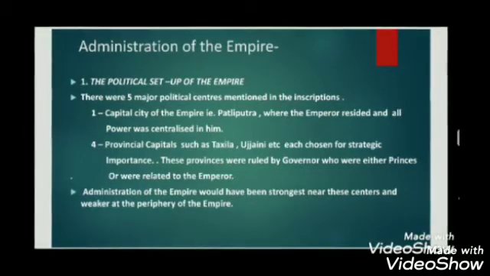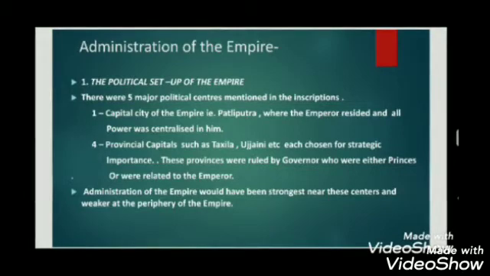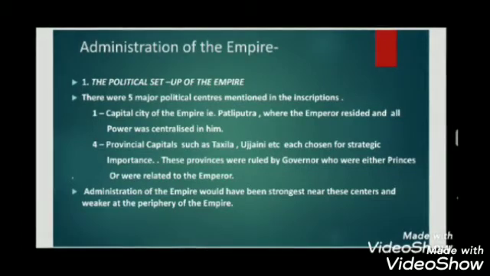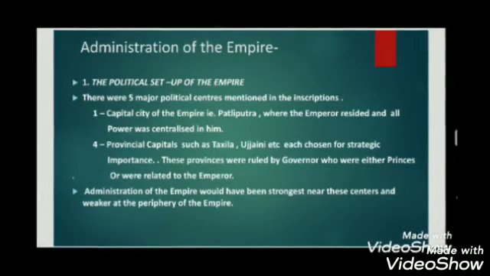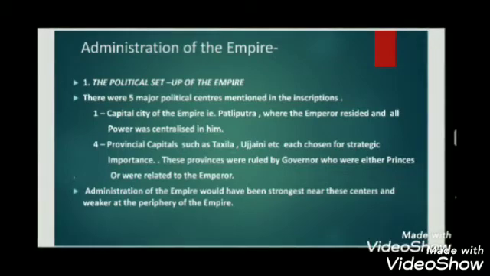Now, one thing we do need to keep in mind is that the Mauryan administration or control would not have been uniform throughout this empire. What historians conclude is that this control would have been maximum near the core areas, that is, areas surrounding the capital or the provincial centers, and the control would have been weaker around the periphery of the empire. So what is the concluding statement? That the administration all throughout the empire was not uniform.